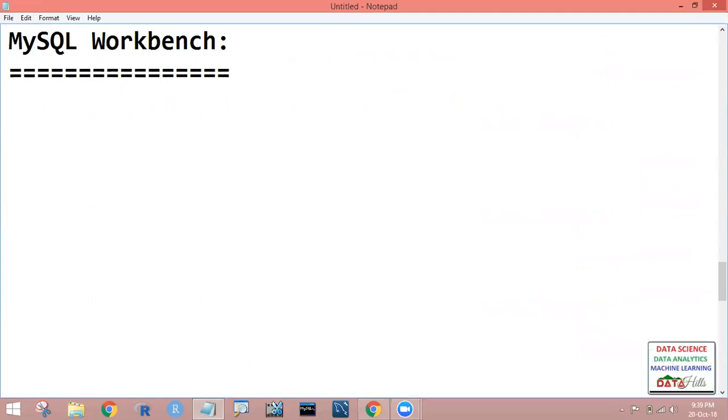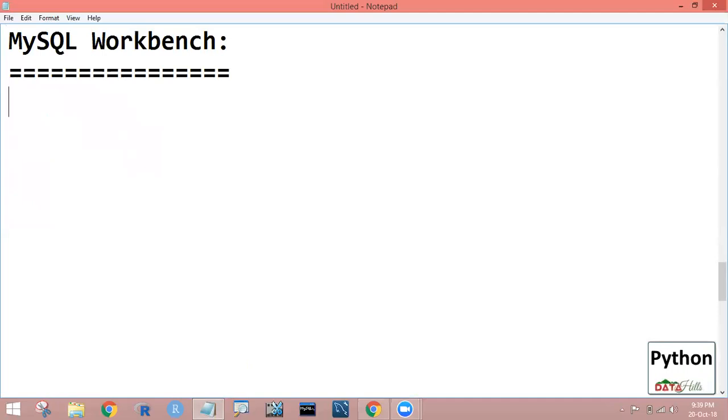For R, we have the IDE R Studio. For Java, we have NetBeans and Eclipse. Similarly, for MySQL, we have one IDE called MySQL Workbench.